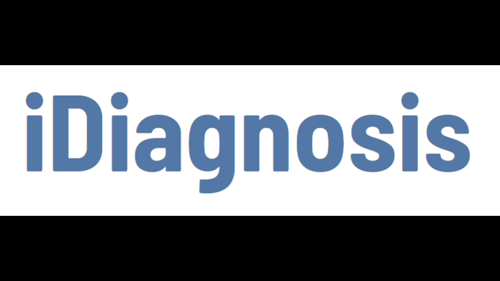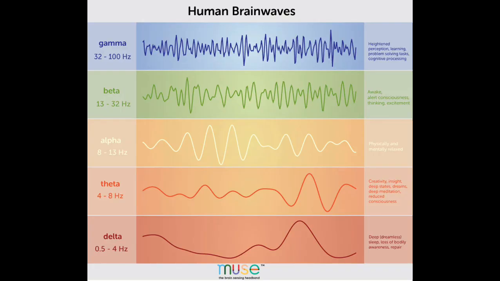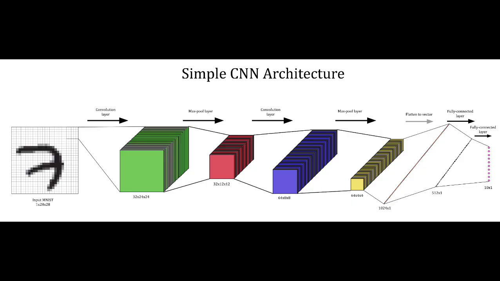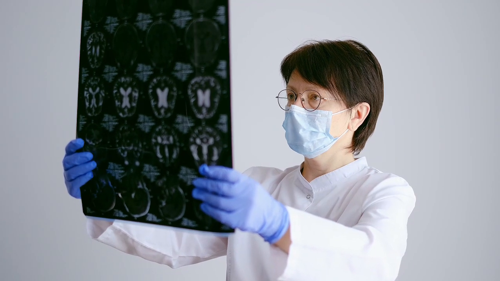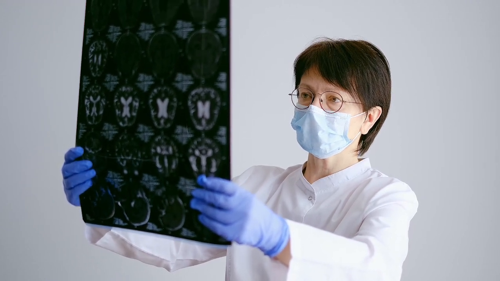Introducing iDiagnosis. iDiagnosis is an app that helps solve this problem by providing an accurate assessment of depression in real time. iDiagnosis uses the affordable Muse headband to monitor electrical signals from the brain and AI to detect abnormalities in the electrical signals to determine whether or not the user is experiencing depression.